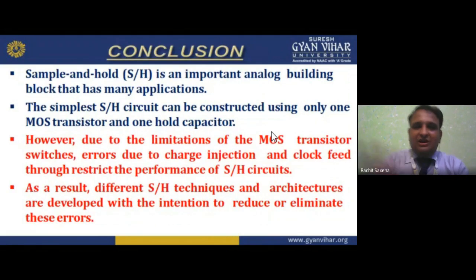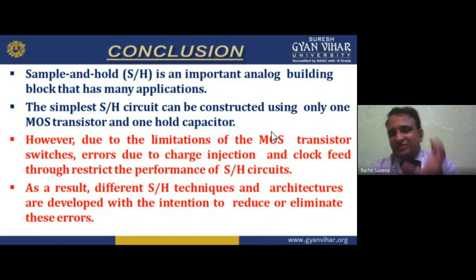Now, the conclusion. Sample and hold is an important analog building block that has many applications. I earlier told you, the simplest sample and hold circuit can be constructed using only one MOS transistor and one capacitor. I already told you with the diagram. However, due to the limitations of MOS transistor switches, errors due to charge injection and clock feedthrough degrade the performance of sample and hold circuits.